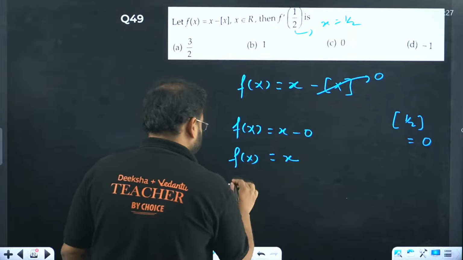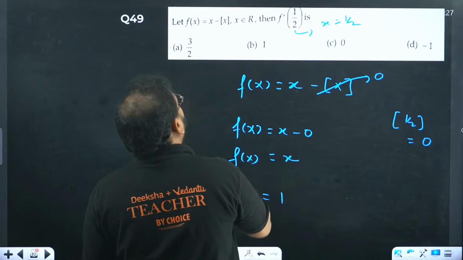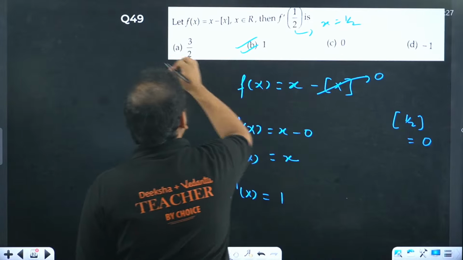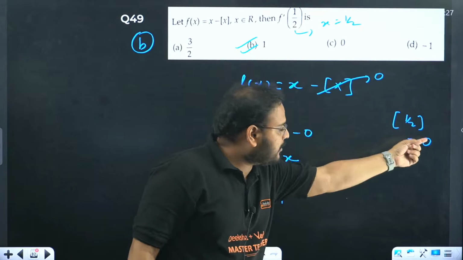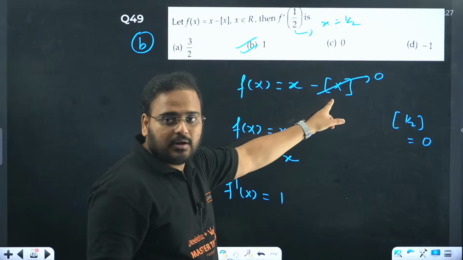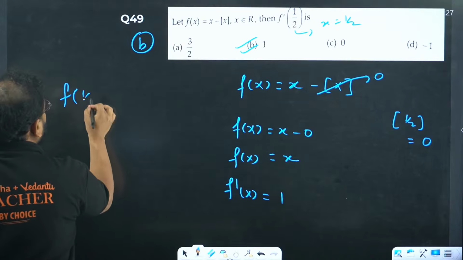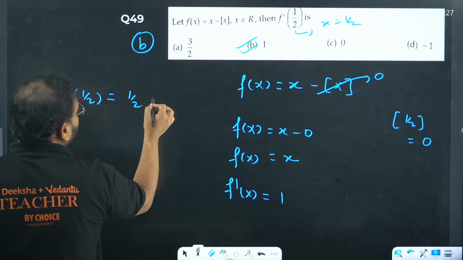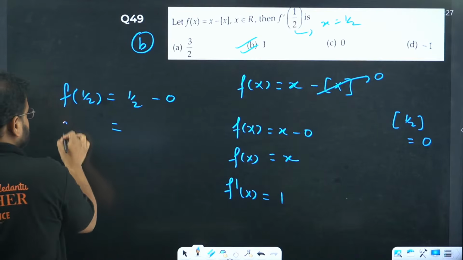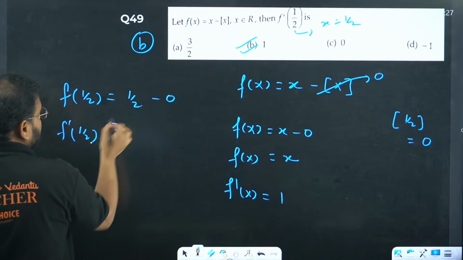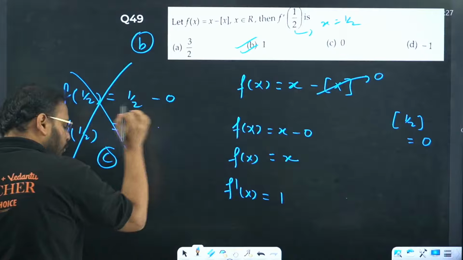Now you differentiate it. It becomes 1. If you take the value as 1 by 2 over here and over here both, this becomes 0 and this becomes 1 by 2. And if you differentiate thinking like this, sir, f dash of 1 by 2 is a constant, so 0, option C. Wrong.